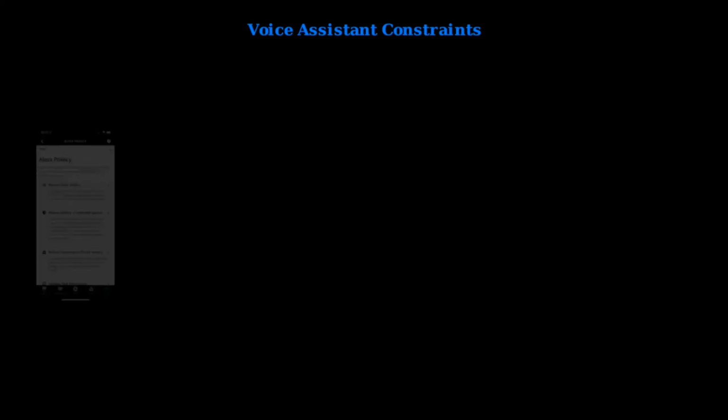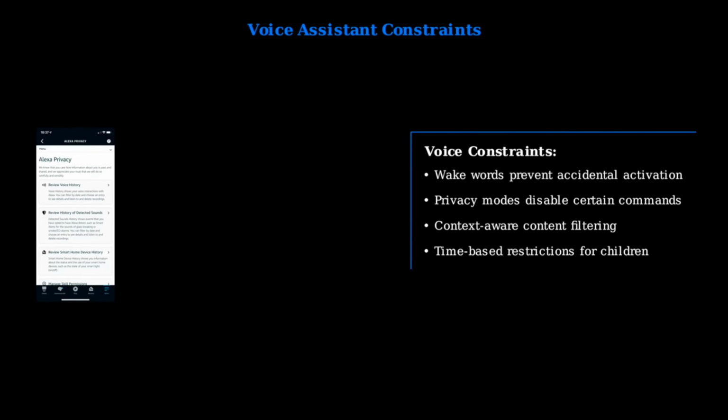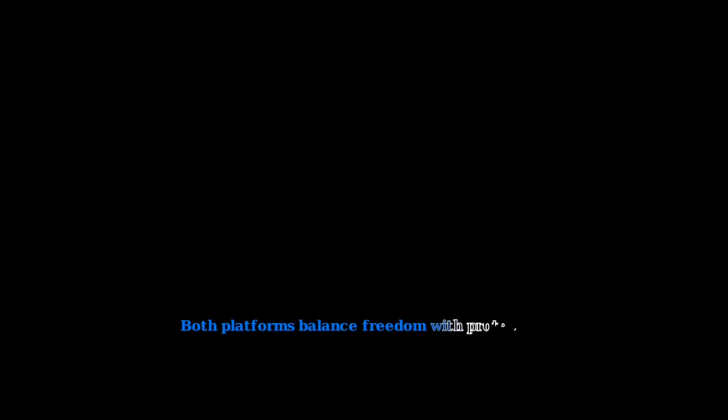Voice assistants also implement important constraints for user protection. Wake word requirements prevent accidental activation when conversations mention the device. Privacy modes can disable certain commands when needed. Context-aware filtering prevents inappropriate content during family time. These modern examples show how successful technology balances user freedom with protective limitations.